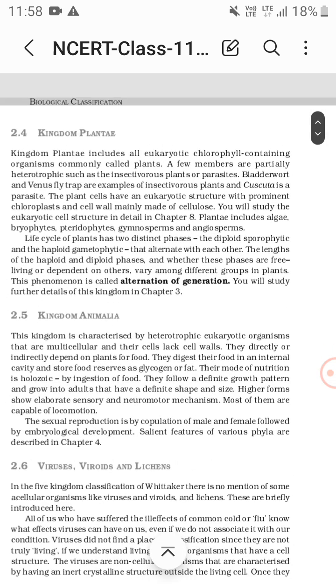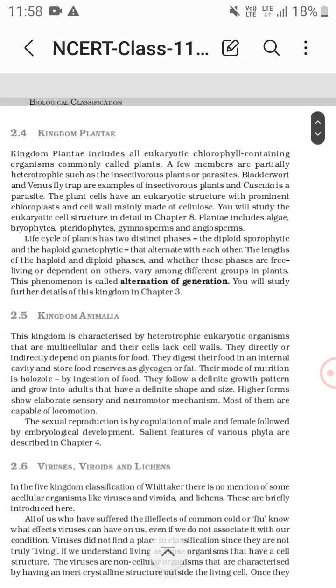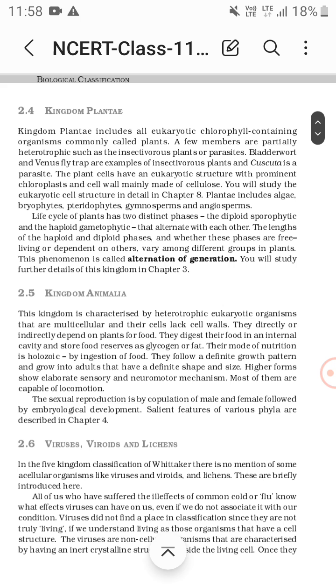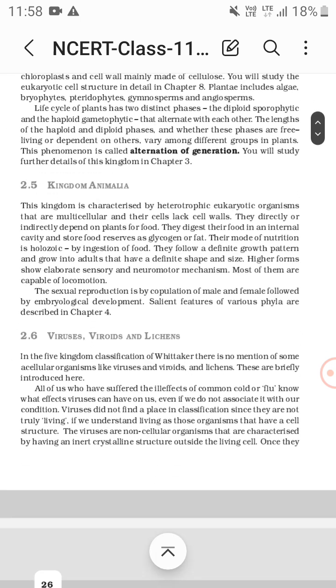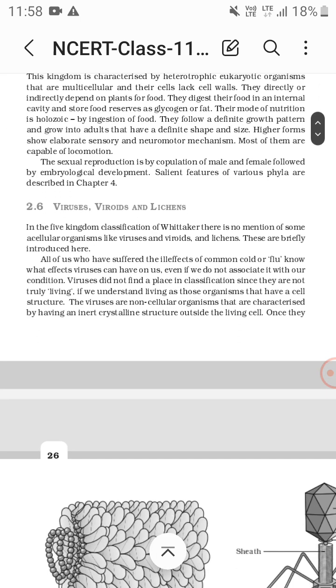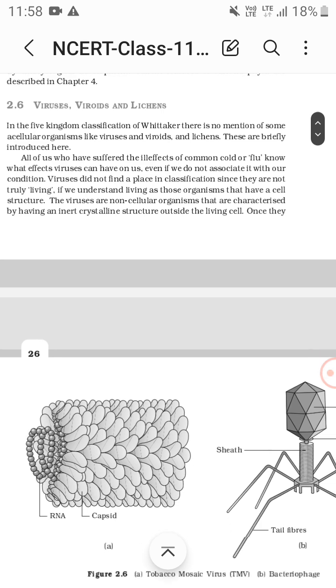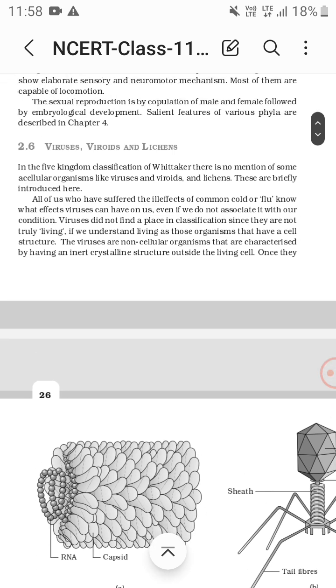Now kingdom Plantae shows alternation of generation. The length of the haploid and diploid phases, and whether these phases are free living or dependent on others, vary among different groups of plants. This phenomenon is called alternation of generation. Kingdom Animalia we study in a separate chapter. Next, viruses, viroids and lichens.